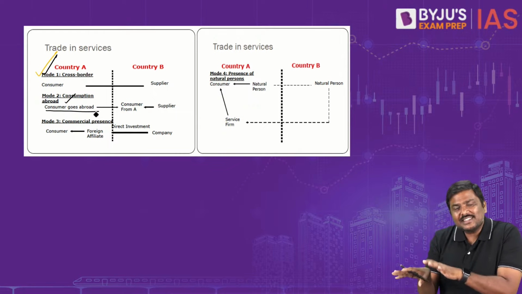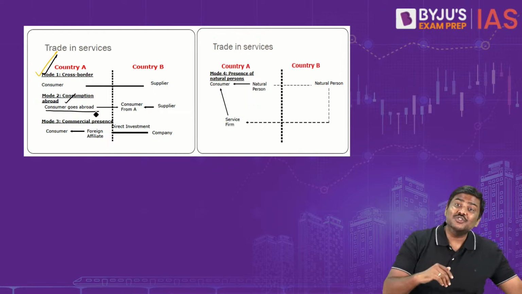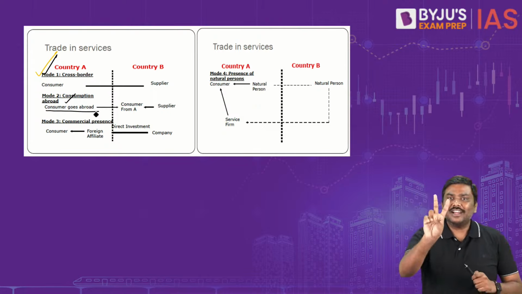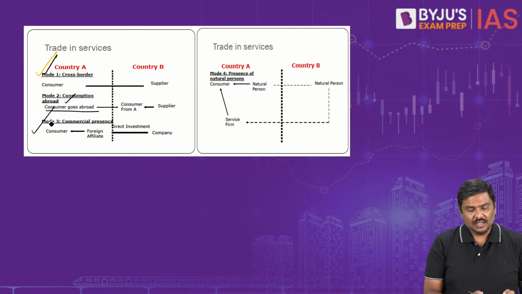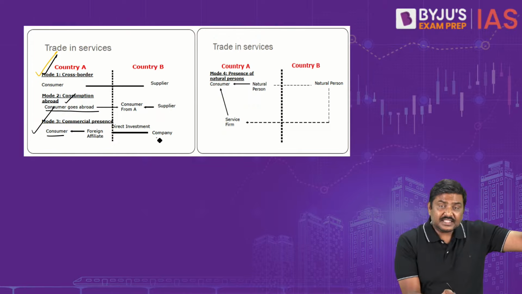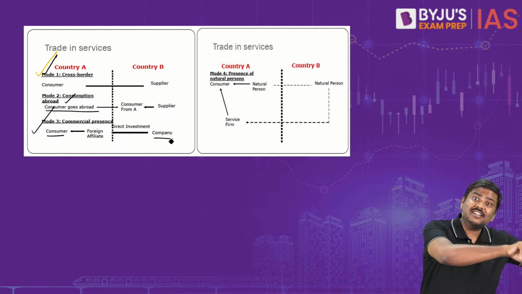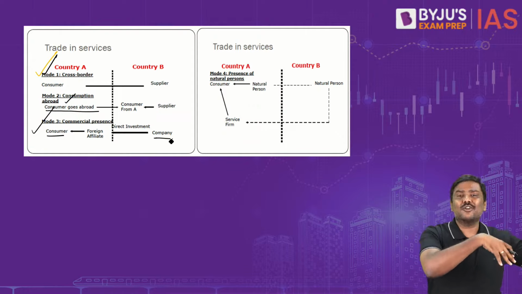So what is happening in this example? Service provider is not crossing the border. Consumer is crossing the border. That is mode 2. Mode 3, commercial presence. The consumer will remain in the same country, but the service provider will cross the border. Right, third one, service provider will cross the border.